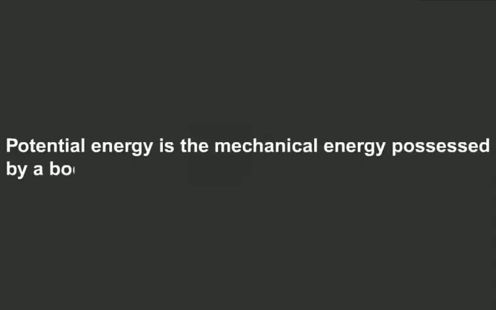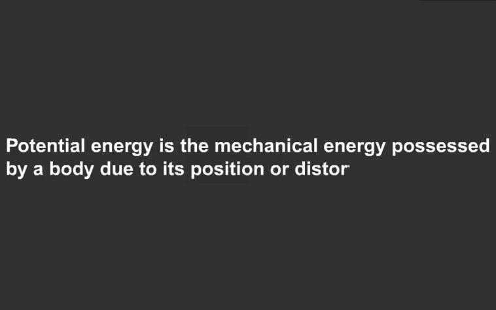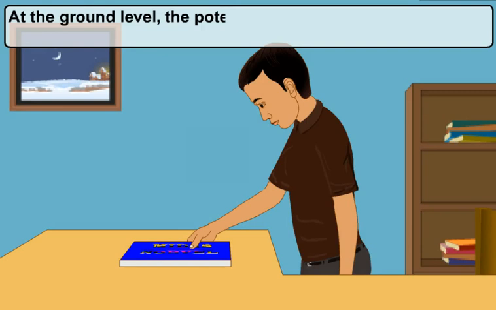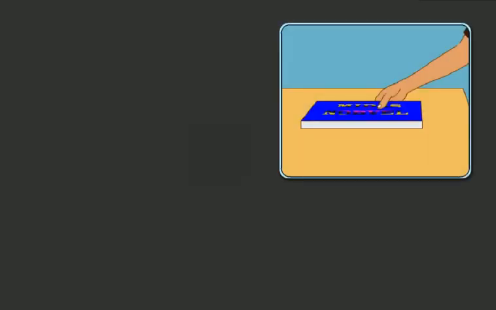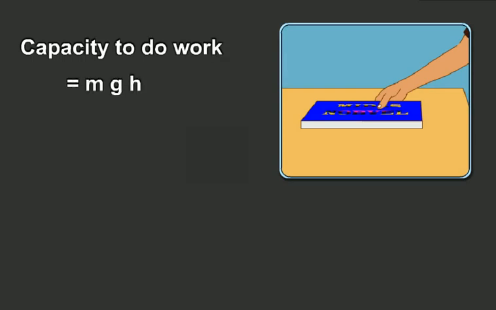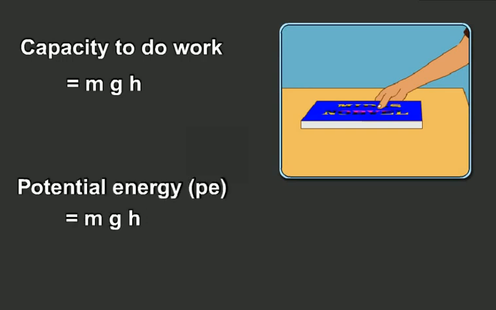Students, potential energy is the mechanical energy possessed by a body due to its position or distortion. At the ground level, the potential energy of a body is taken as zero. Suppose a body of mass m is at a height h above the ground. This body can do a work equal to the product of m, g, and h when allowed to fall freely. Therefore, its capacity to do work is equal to the product of m, g, and h, and its potential energy, that is PE, is equal to mgh joules.